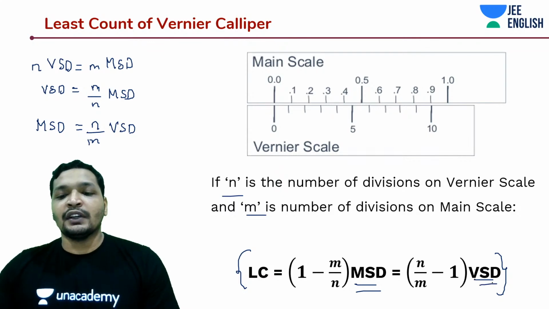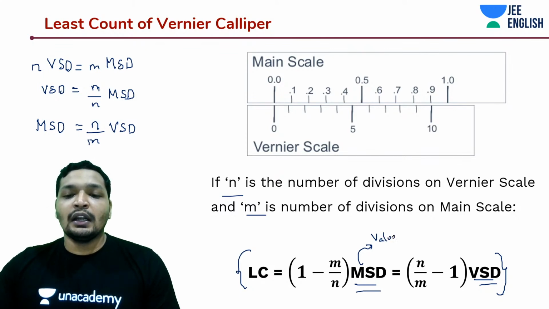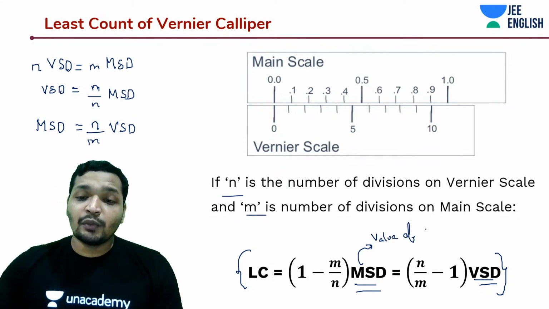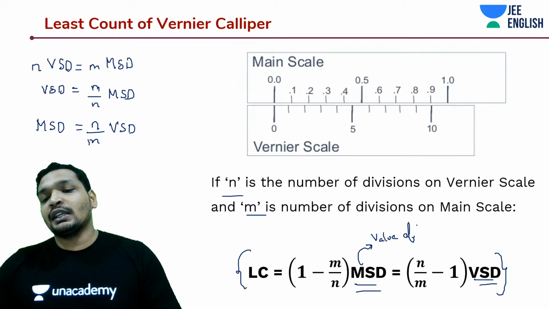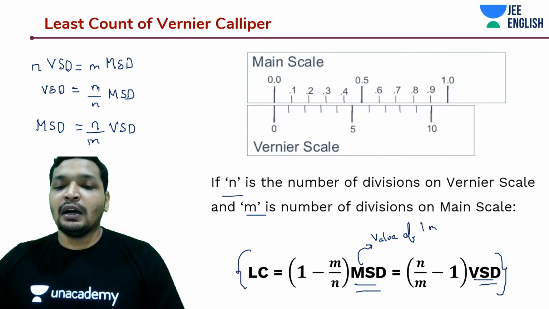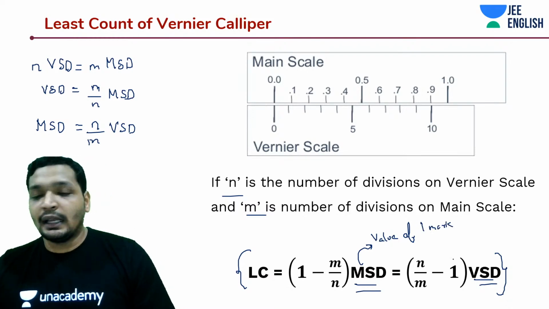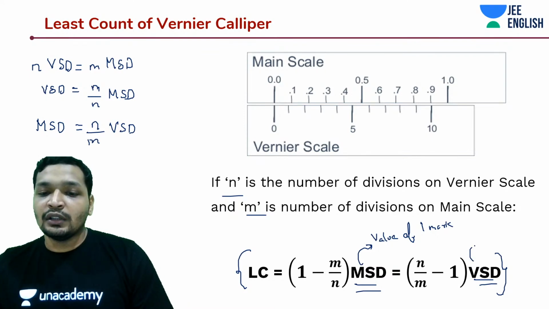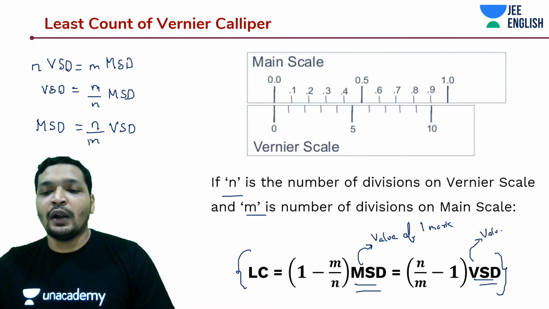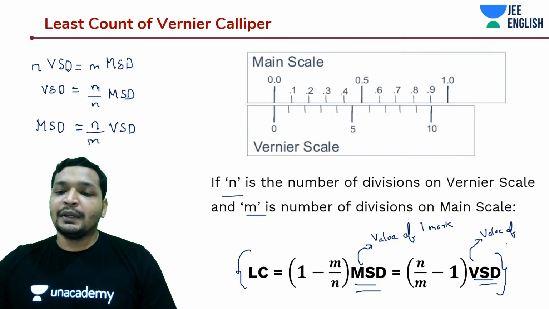What do we mean by main scale division and Vernier scale division? We are talking about the value of that one mark, or that one point on the scale that it can measure. Similarly on the Vernier scale, it's the value of one calibration mark.